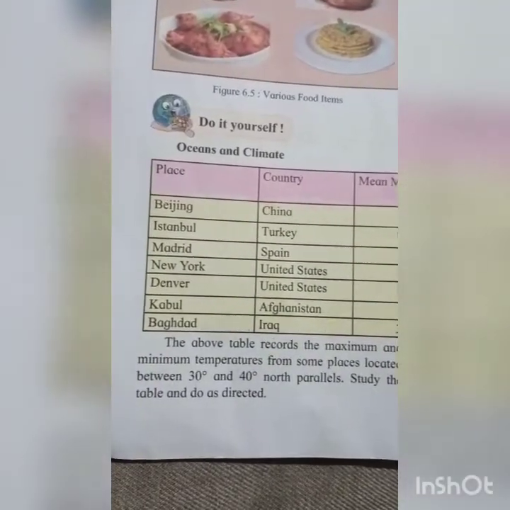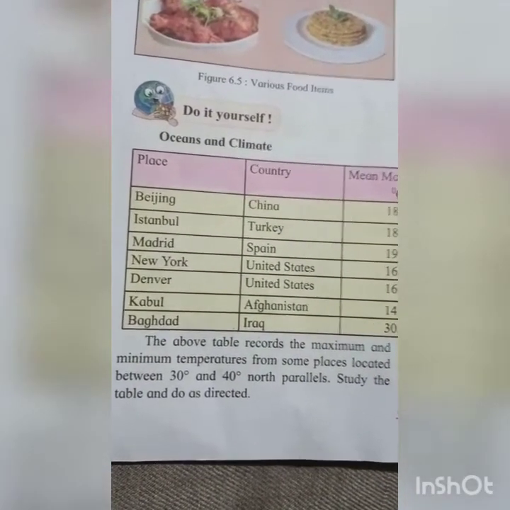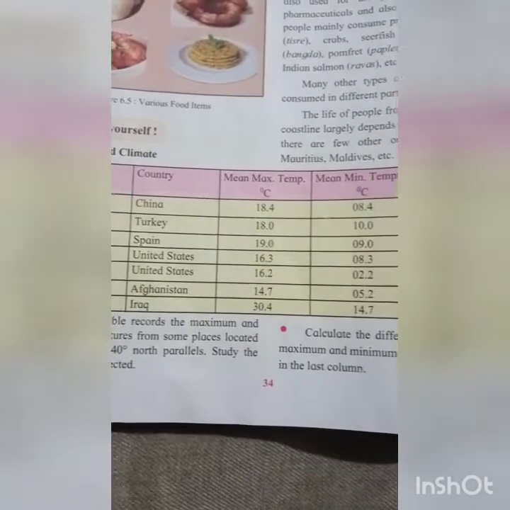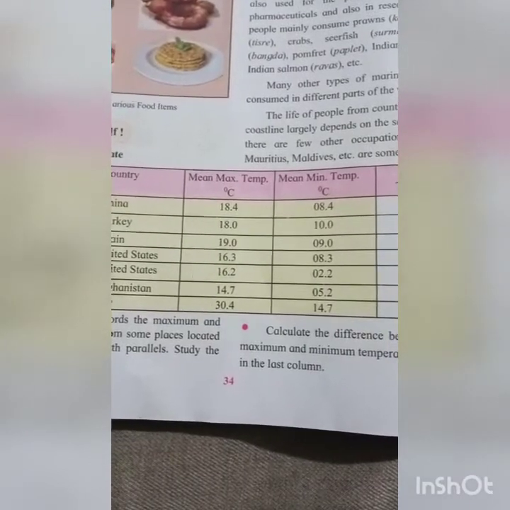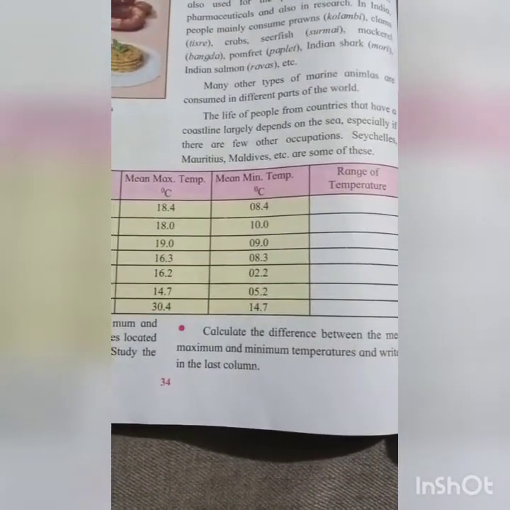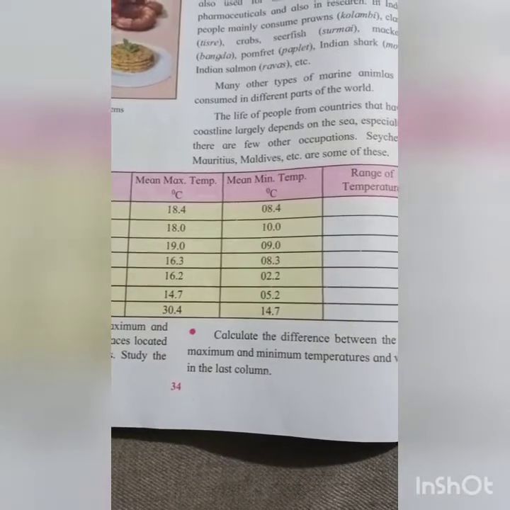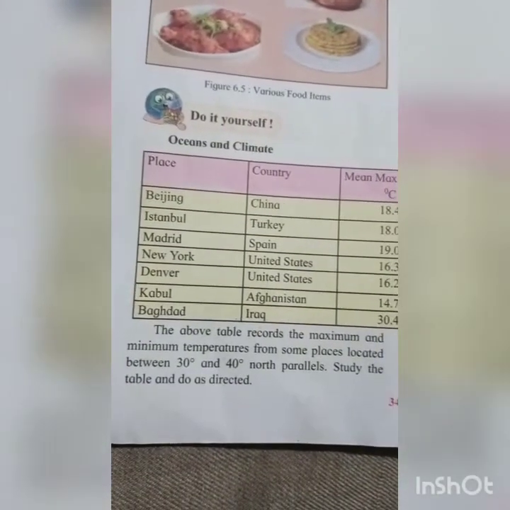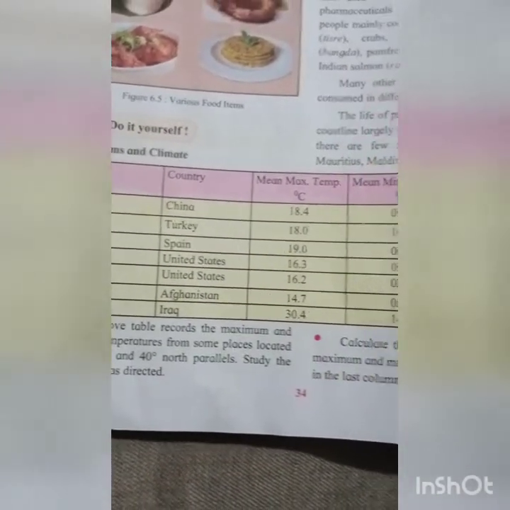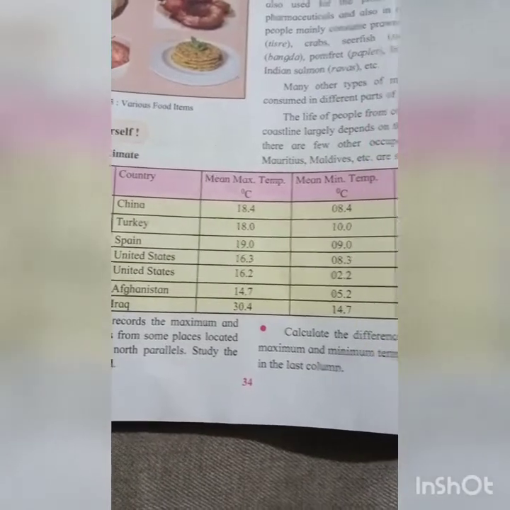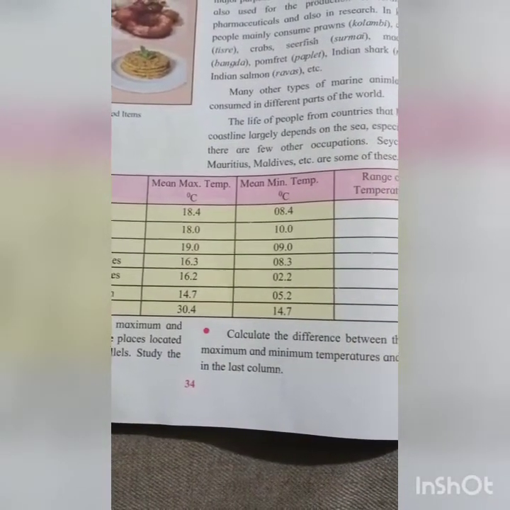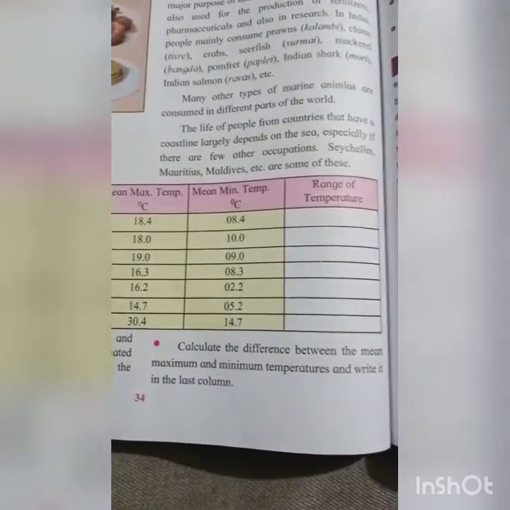And afterwards place Kabul, country Afghanistan, again mean maximum temperature is 14.7, students, and mean minimum temperature is 05.2. Again you have to subtract, 14.7 minus 05.2, so you will get the range of temperature. And last one is Baghdad, country Iraq. Mean maximum temperature is 30.4 and mean minimum temperature is 14.7. Again subtract, 30.4 minus 14.7, and you will get the range of temperature.